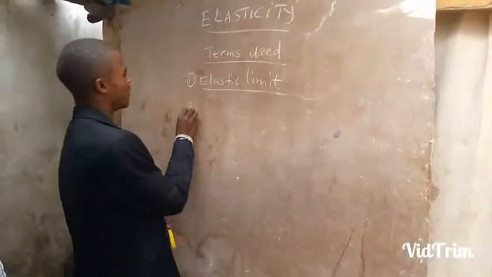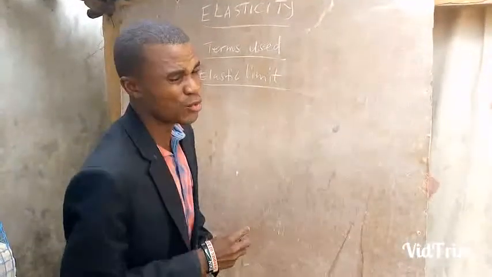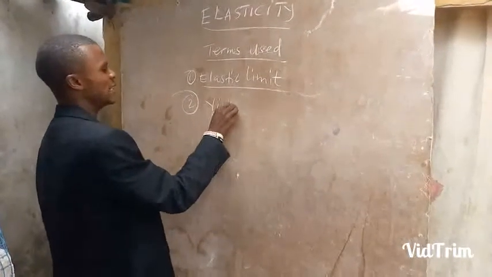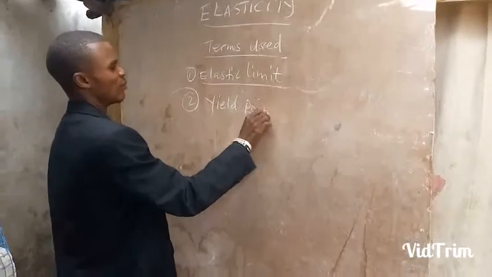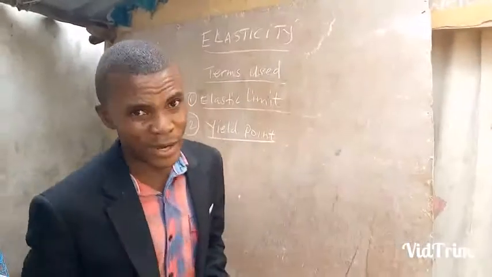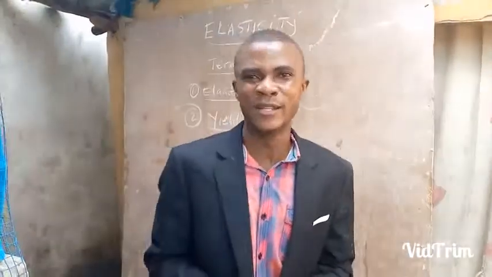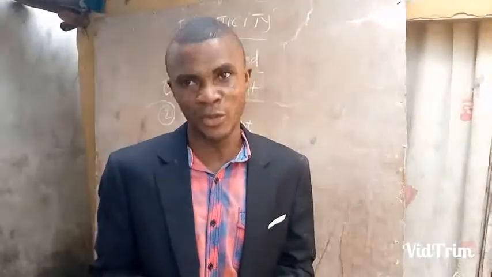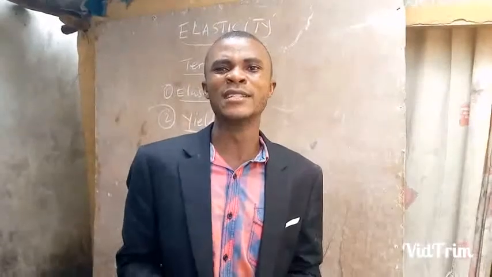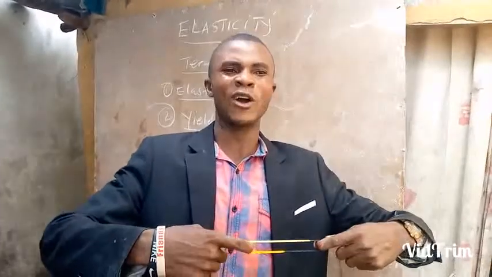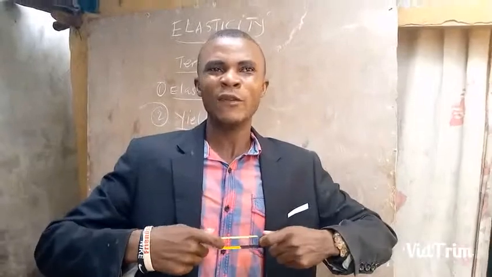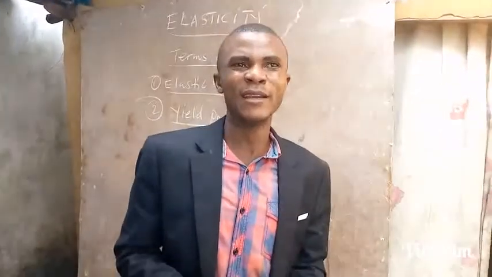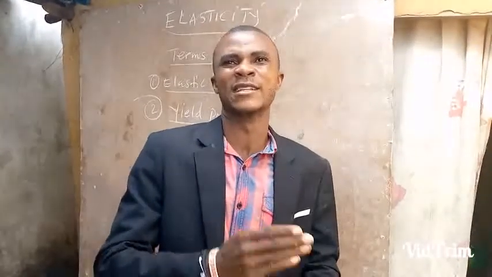From there, we'll look at term number 2. Term number 2 is known as yield point. What do we call yield point? Yield point is a point reached by a particular material in which, when a force is removed, the material will no longer return to the original position. If I keep on extending this one, there will be a particular point reached. Even when I remove the force, the body will no longer go to the original position. That means the body has actually slacked.